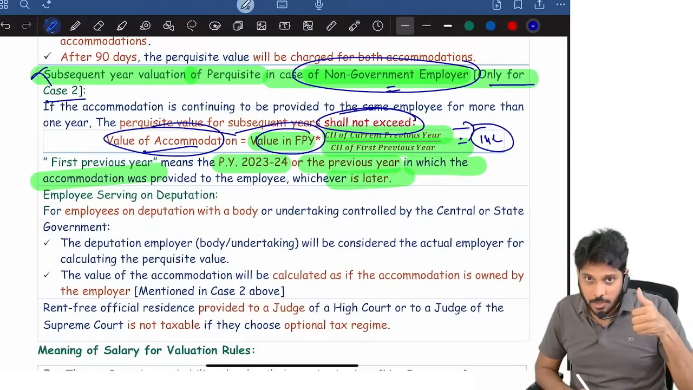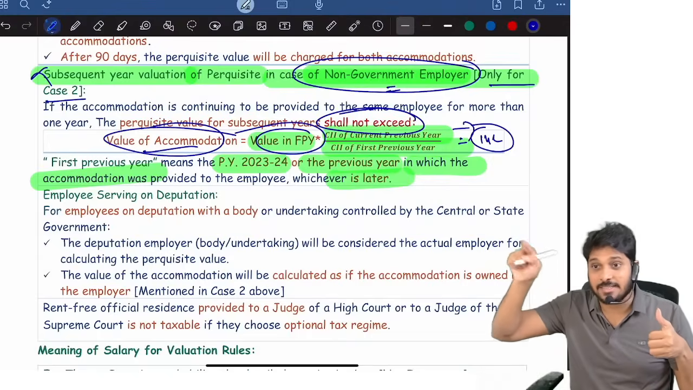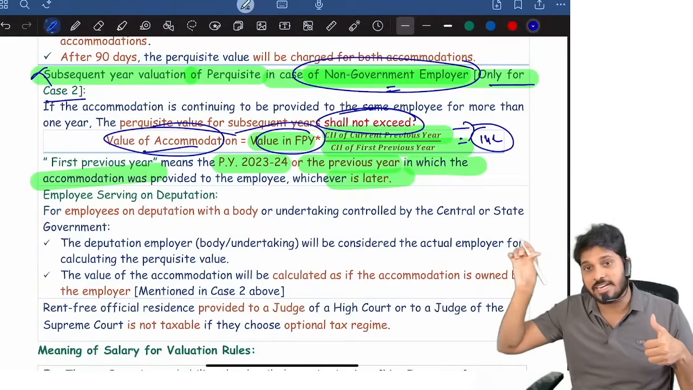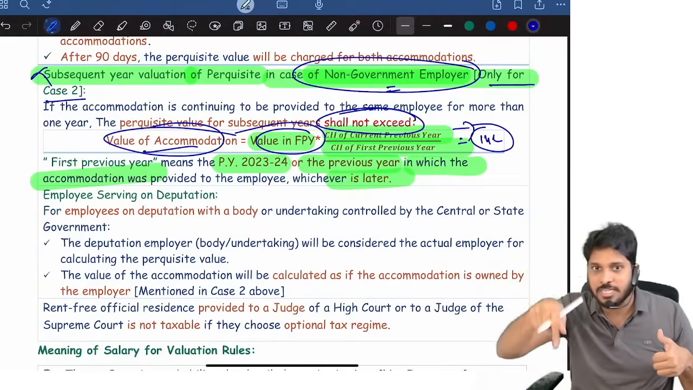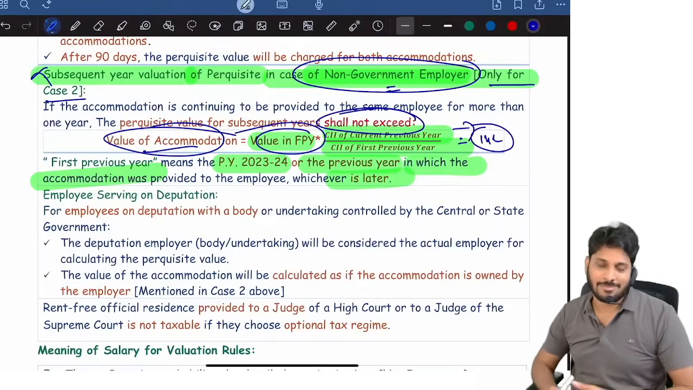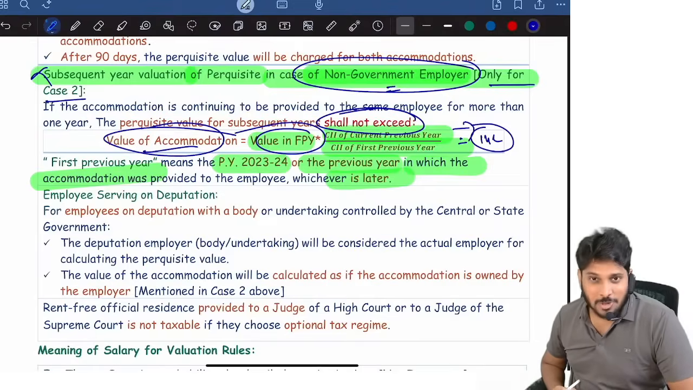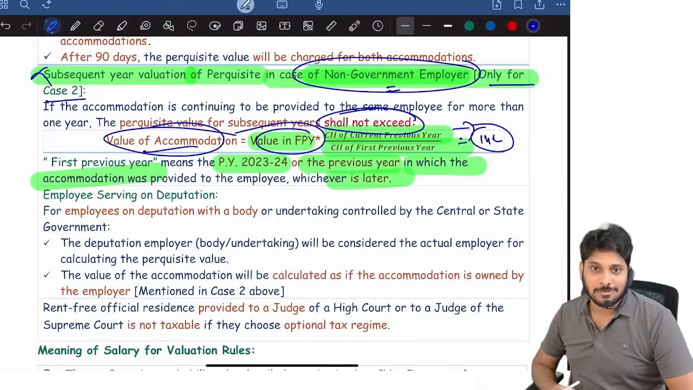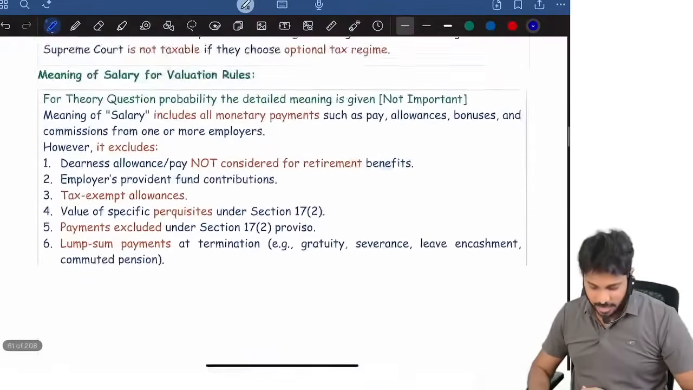First year, how much is the value? Identify, multiplied by current year CA 363 divided by 23-24. You got it, that year number. So how much you got? That much only will be the perquisite value for 24-25. If at all paper has to be tough, MCQ can come on this. With this, RFA is over.